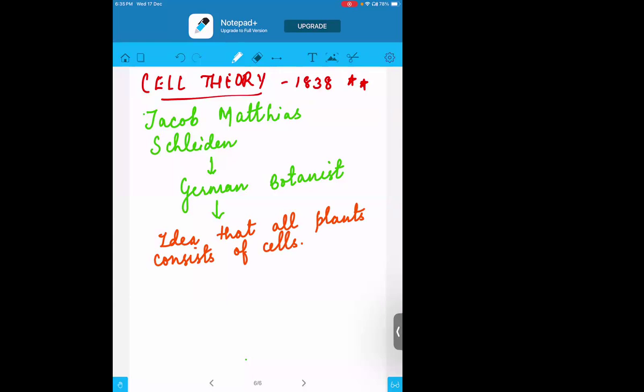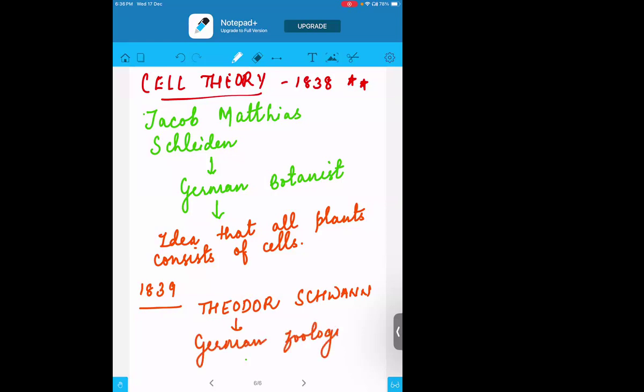After a year, in 1839, another scientist joined hands with him, Theodor Schwann. He was a German zoologist. Since Schleiden was a botanist, he said that all plants are made up of cells.